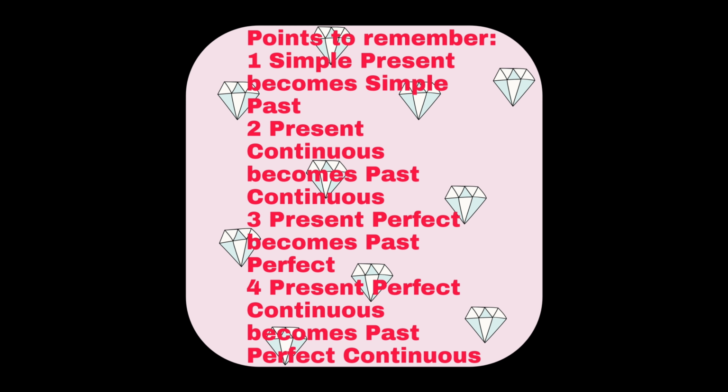In order to gain expertise in this topic, we need to remember certain points or rules. The first one is simple present tense becomes simple past tense. Present continuous becomes past continuous. Present perfect becomes past perfect. Present perfect continuous becomes past perfect continuous.